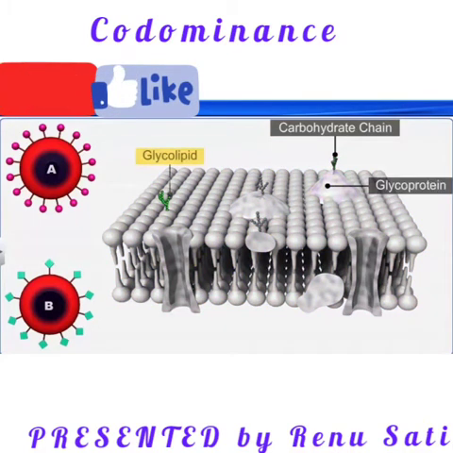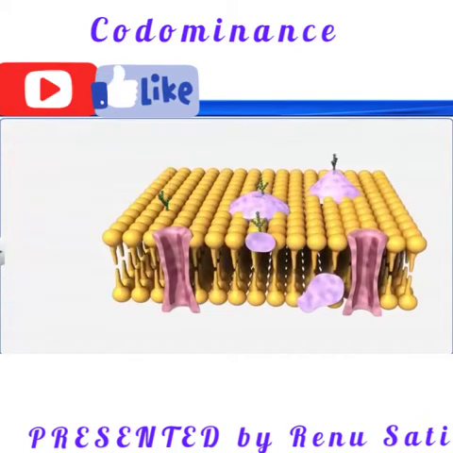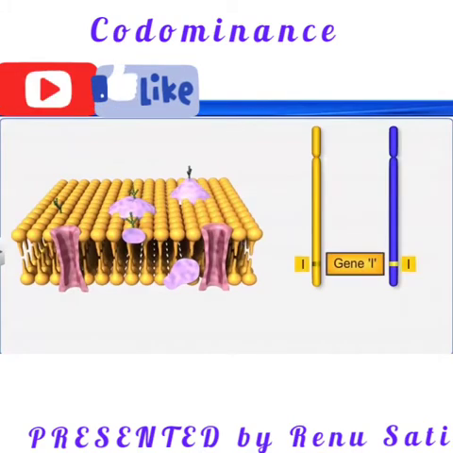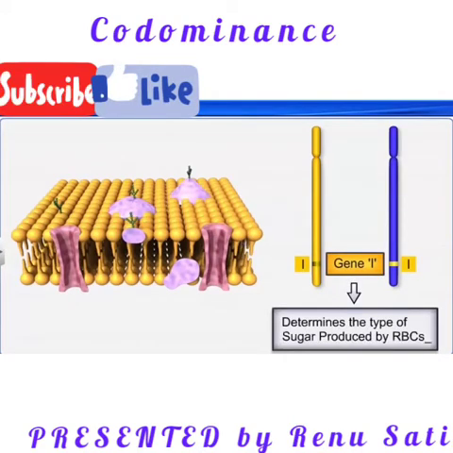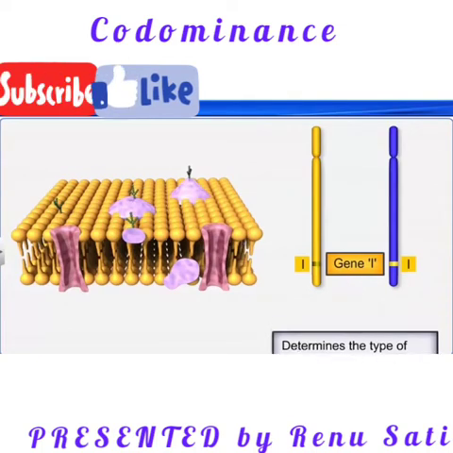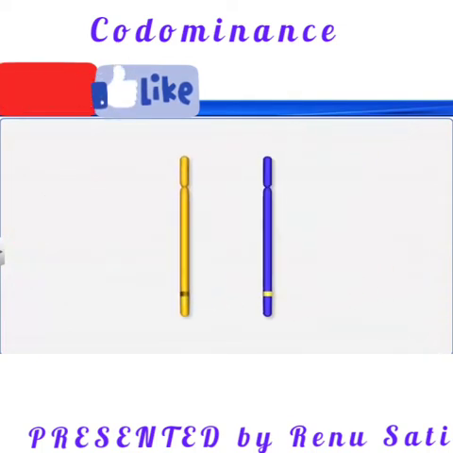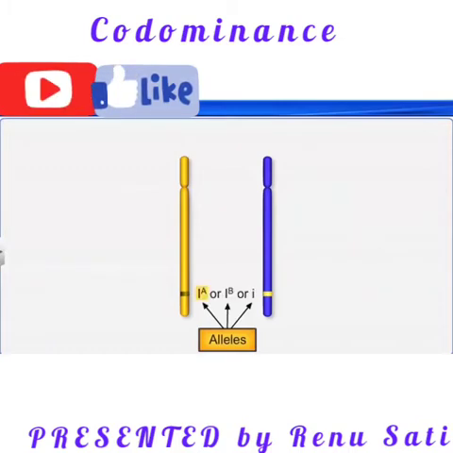Other than this, the glycolipid, carbohydrate chain, everything is the same. This is an example of multiple allelism. On the same locus, two different types of antigens are present in the alleles, that is antigen A and antigen B.